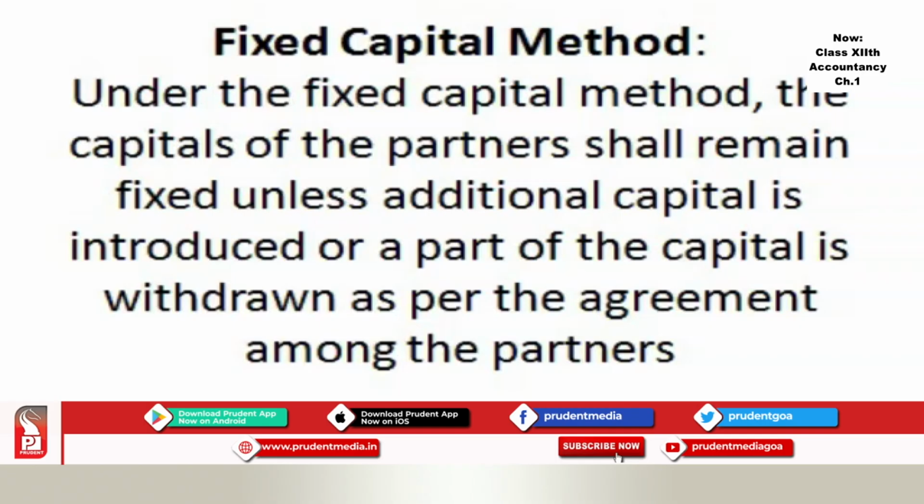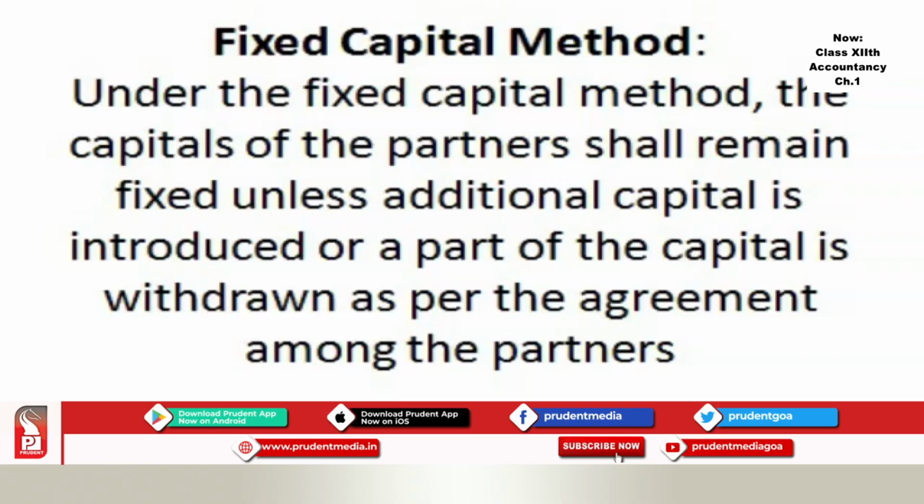Under this fixed capital method, the capitals of the partners shall remain fixed unless additional capital is introduced or a part of the capital is withdrawn as per the agreement among the partners. Now all items like share of profit or loss, interest on capital, drawings, interest on drawings, etc. are recorded in a separate account called partners current account. Don't get confused with bank current account. This is partners current account.